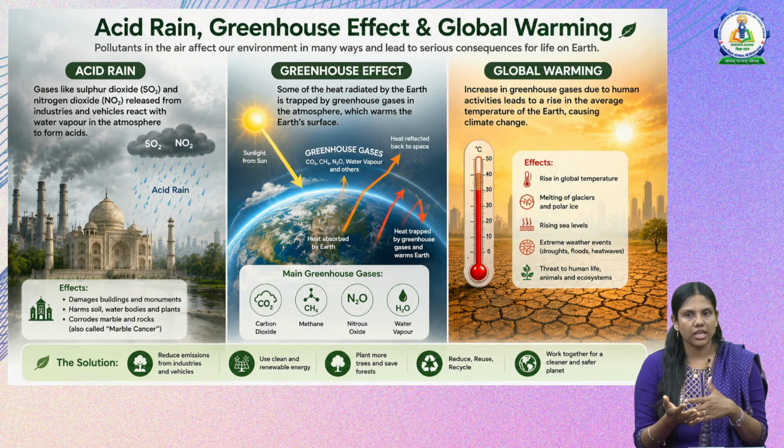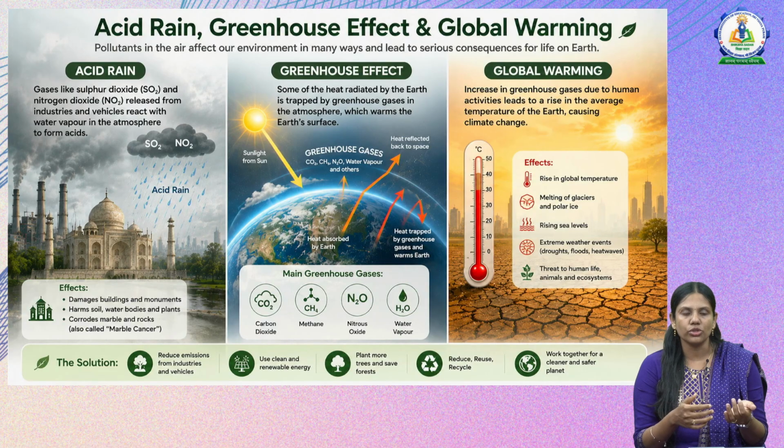These kind of questions can come in this section. And when you see the effects of global warming, well, as the name itself says, warming, that is the temperature of the earth will be increasing, and as a result of that the glaciers and the polar ice start melting, and because of the melting of ice the sea levels will be rising and extreme weather events can happen like drought, flood and heat waves, and it's a threat to human life, animals and the ecosystems.